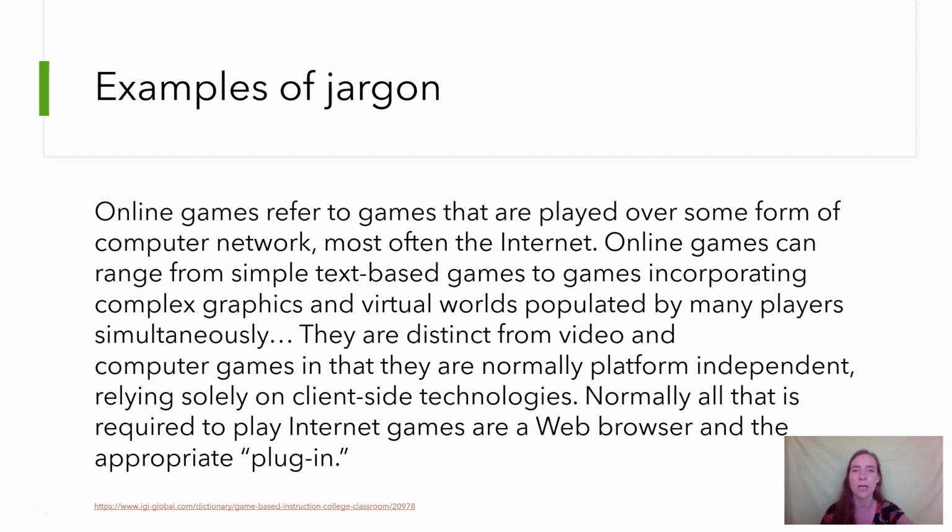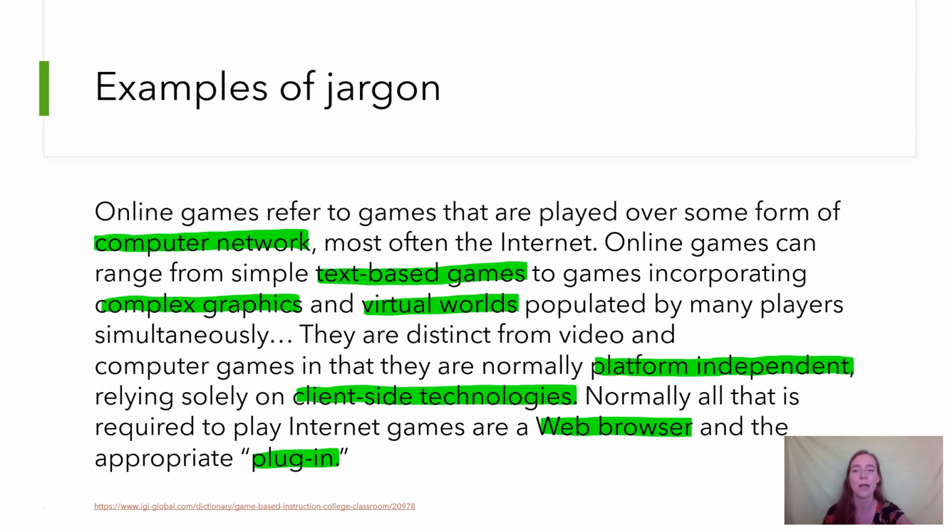But when we're looking at jargon, we're looking for the text or the context-specific words, and those are highlighted. So we've got computer network, computer-based games, complex graphics, virtual worlds, platform-independent, client-side technologies, web browsers, and plugins. Those are words that outside of talking about gaming or online things, you would not typically hear those phrases. So they are words not generally used outside of those topics.